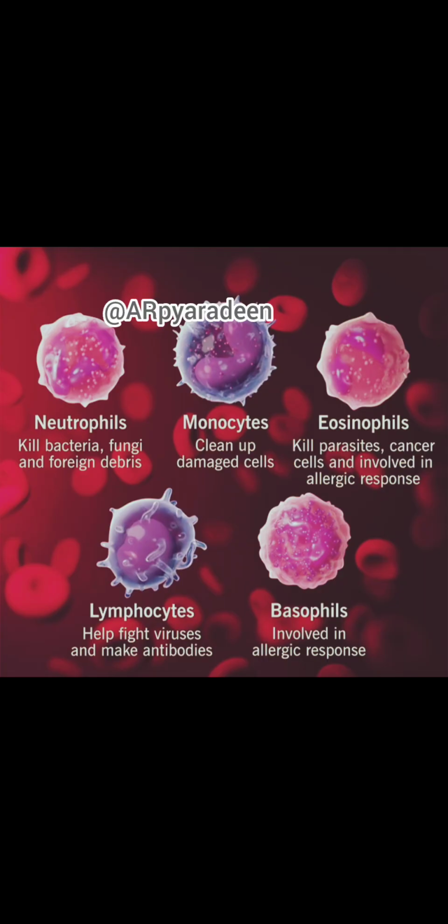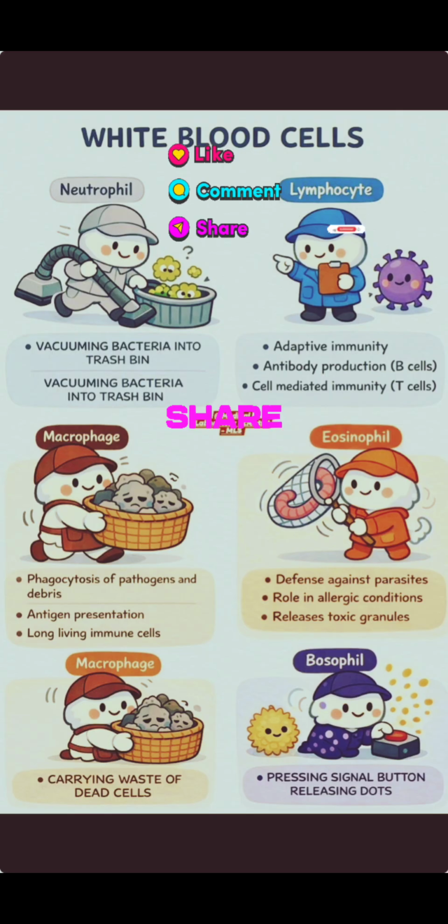Functions of leukocytes. First one, neutrophils. About 60 to 65% of the total WBCs, they are phagocytic in nature. Basophils, about 0.5 to 1%, secrete histamine, serotonin, and heparin, and are also involved in inflammatory reactions.